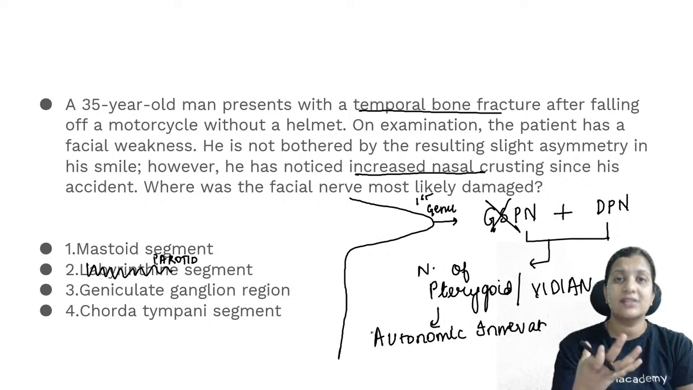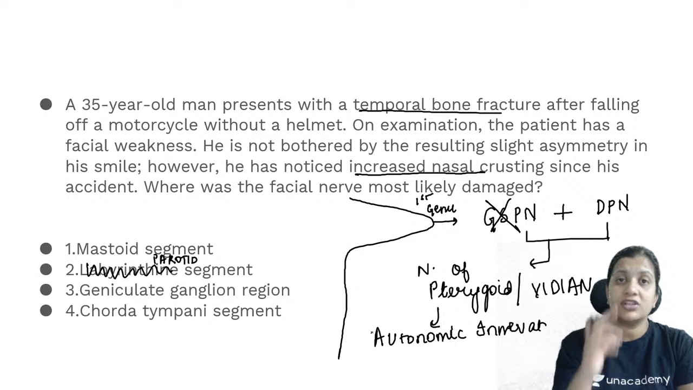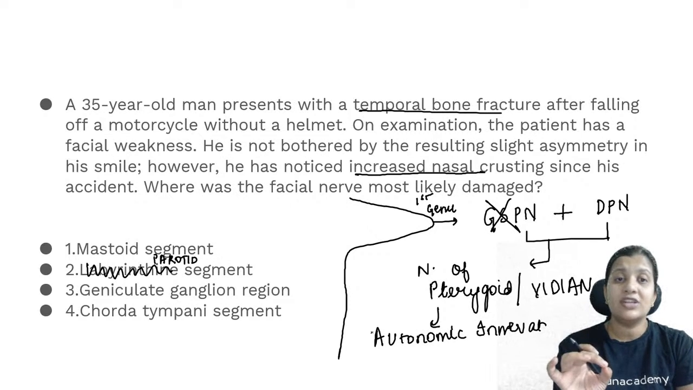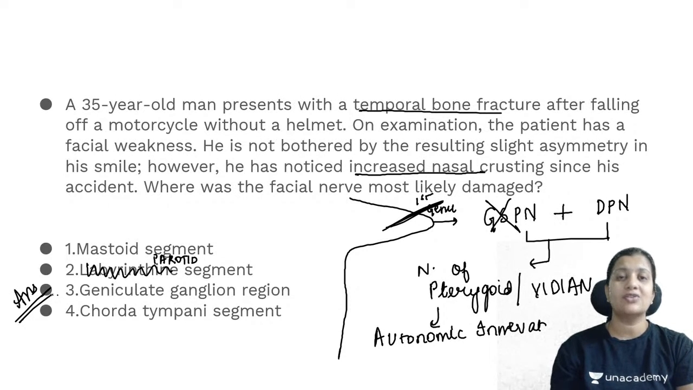As a result, the mucus glands are not receiving adequate supply, and there is decreased mucus production in the nose. This decreased mucus production leads to dry air currents going in and coming out, resulting in increased nasal crusting. So autonomic innervation in the nose is getting disturbed because the GSPN is not functioning. So the probable lesion here would be at the level of the first genu or geniculate ganglion. So the answer is first genu or geniculate ganglion. I hope all of you got the answer for this question. This is an indirect question, not a direct sort of question.